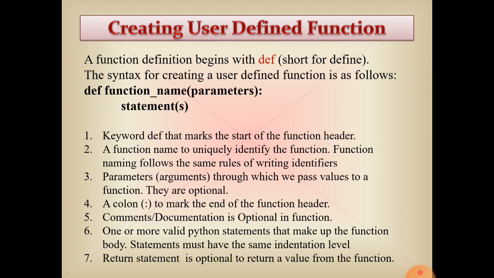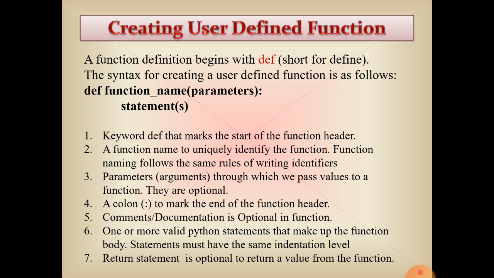Now the next topic is how we create the user defined function. A user defined function is created by the keyword def. When the user defines the function, it starts with the def keyword. The first word will be def, as shown here in bold letters. After that you define the name of the function, which will be a user defined name.